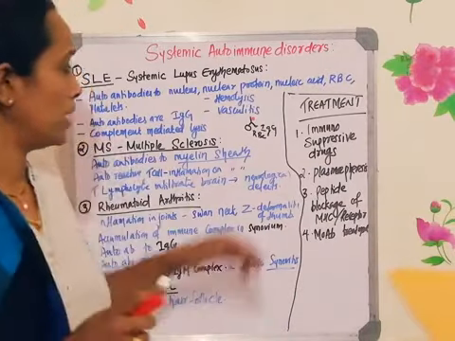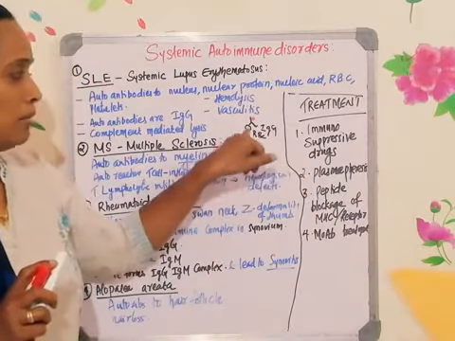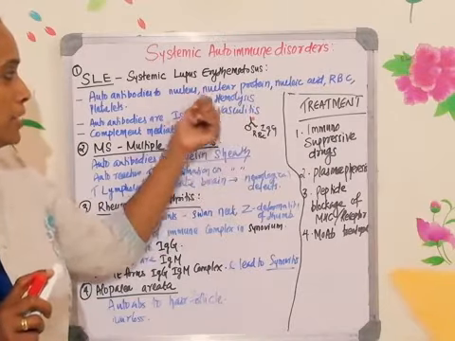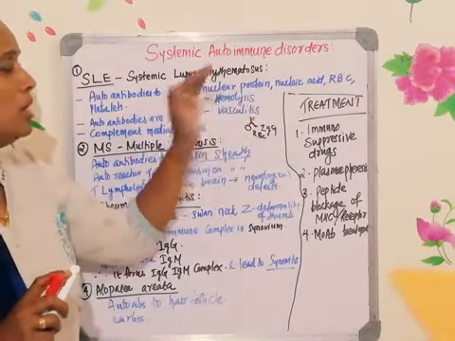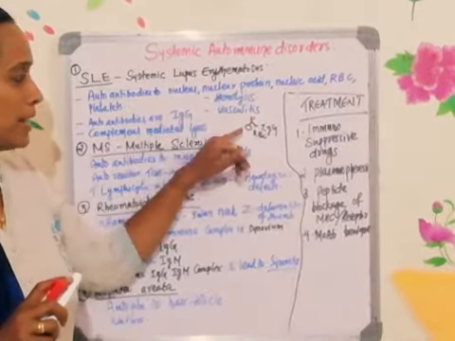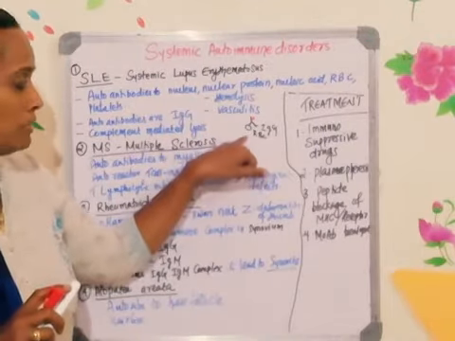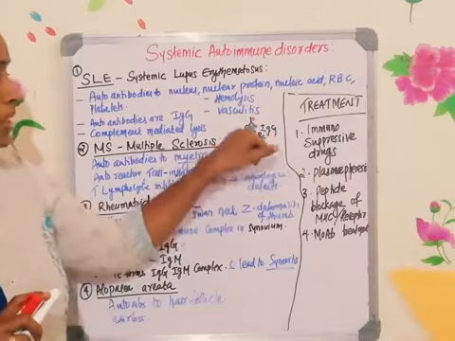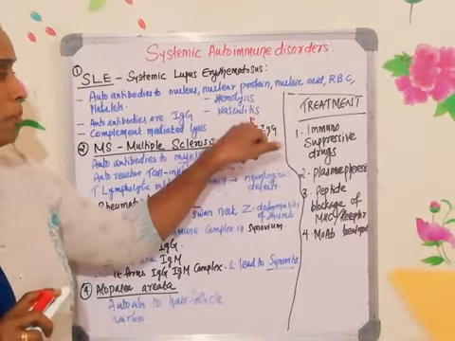Now what happens? There will be RBC. This is one example. In a similar way, it will identify the nuclear protein, histone, RBC, platelet, everything. So whichever antigen is there, the autoantibody which is produced here is immunoglobulin G. Once it binds there, complement will bind there.